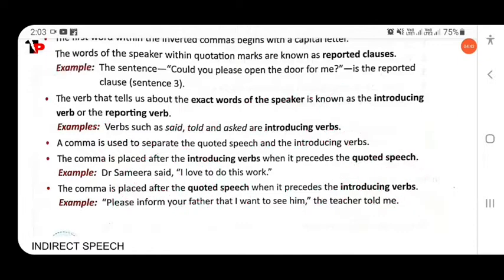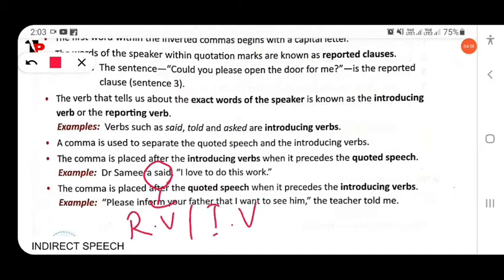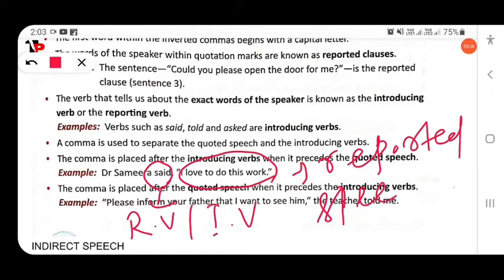Then next, like the example already given here: Dr. Samira said, "I love to do this work." Here "said" is the reporting verb, or we call it the introducing verb. And "I love to do this work" is reported speech or quoted speech. Clear?